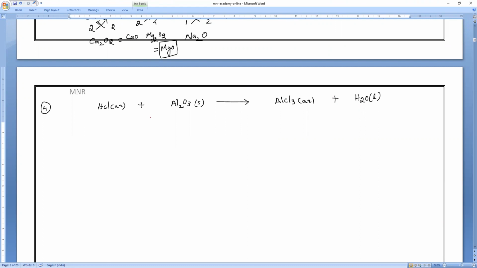Anybody completed? So 2HCl. Who is that? Tejaswini. Sir, 6HCl plus Al2O3. Tejaswini, please be careful every time. Sir, 6HCl plus Al2O3 gives 2AlCl3 plus 3H2O. Yes.